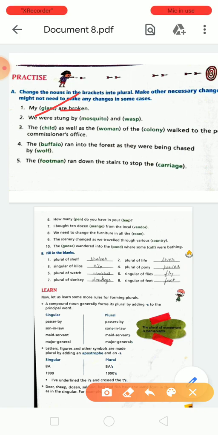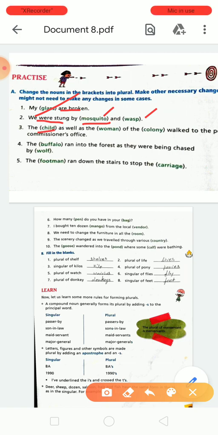In the second sentence, here are mosquito and webs, and here is the verb. So you will add es at the end of mosquito and s at the end of the word webs. Here is add es and here is add s. In the third sentence, child will be children.